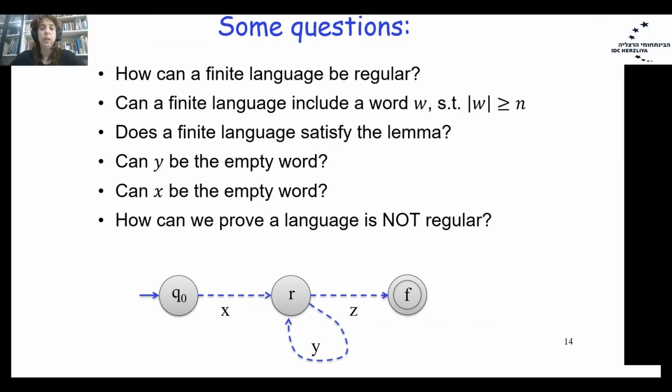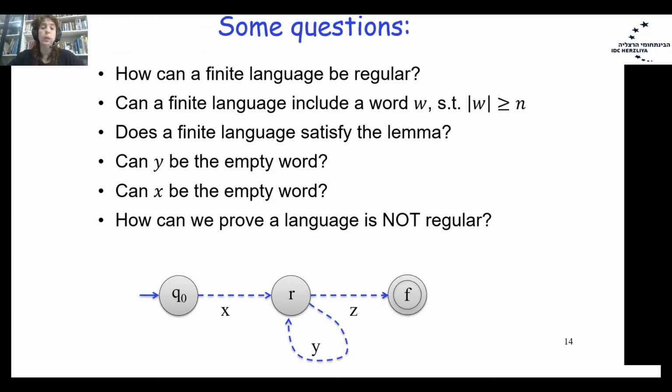So let's ask some additional questions and let's think about those questions. How can a finite language be regular? We already showed it at the beginning of the lecture. We just built an automaton for each word and then combined them together. Can a finite language include a word w such that the length of w is greater than or equal to n?